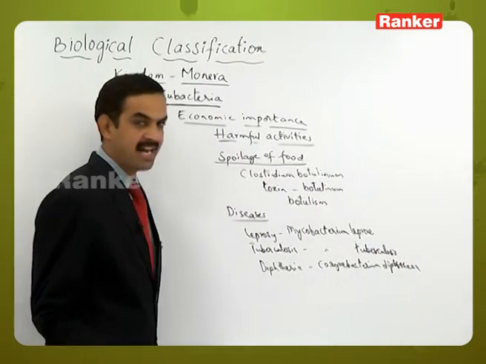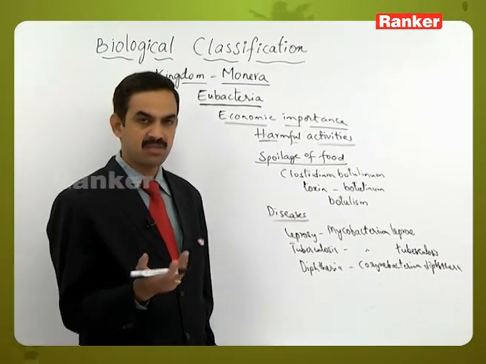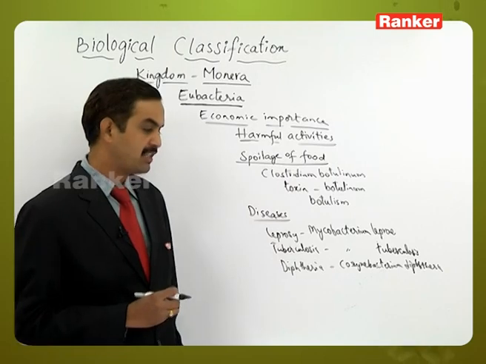Likewise anthrax, caused by Bacillus anthracis. Many such diseases are caused by bacteria in human beings.